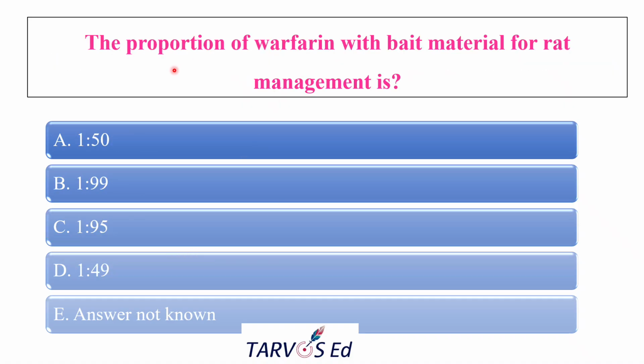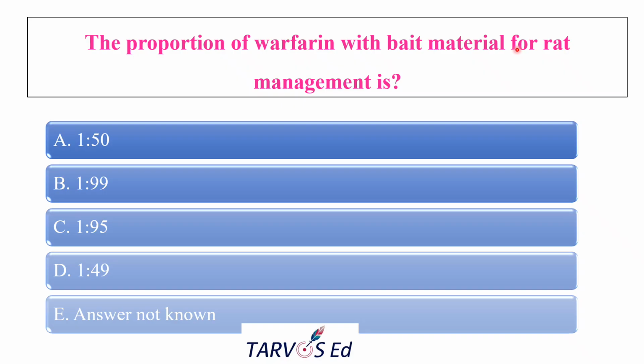Okay. The next question is the proportion of warfarin with bait material for rat management. What is warfarin? It is a rodenticide, right? Mainly a first generation anticoagulant rodenticide. Basically, this is used as the rodenticide, and it will be mixed with some bait material so that the rat will come and eat the bait which is mixed with the rodenticide, which is not known by the rat, so it will easily die.